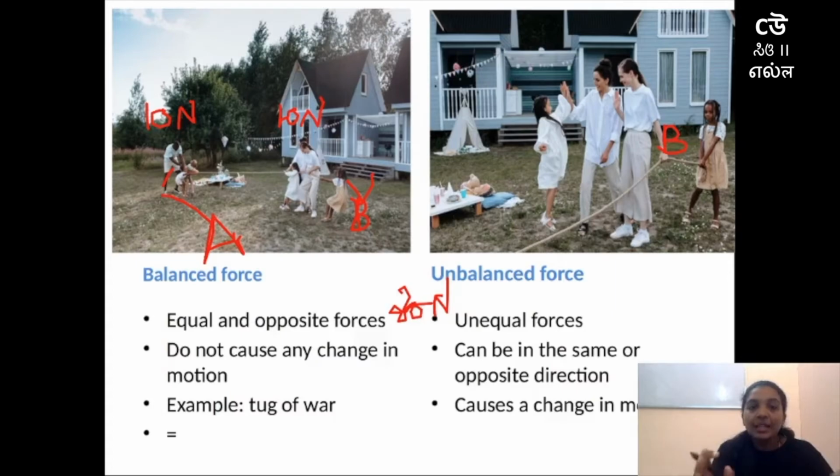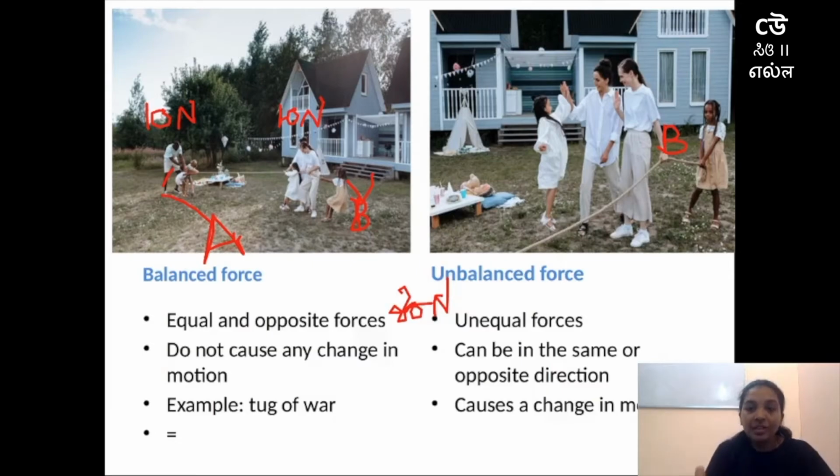That means when the force is unequal, that is, when team A is applying 10 Newton and team B is applying 20 Newton, then what is happening? There will be a change in state of motion. The rope will start moving towards team B. Why? Because they are applying more force.